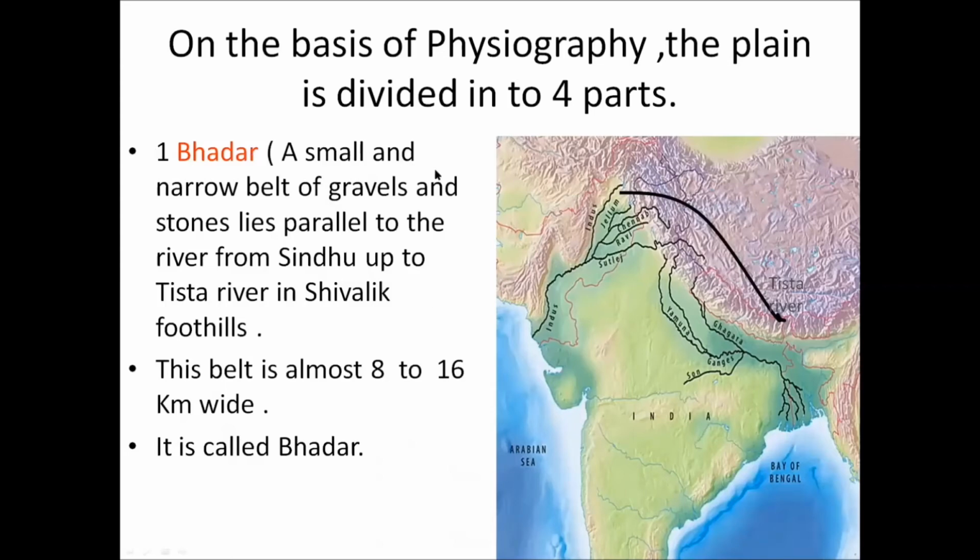Bhadar is a small and narrow belt of gravels and stone lying parallel to the river from the Sindhu up to the Tista River in the Shivalik foothills. This belt is about 8 to 16 kilometers wide, and that is called Bhadar.